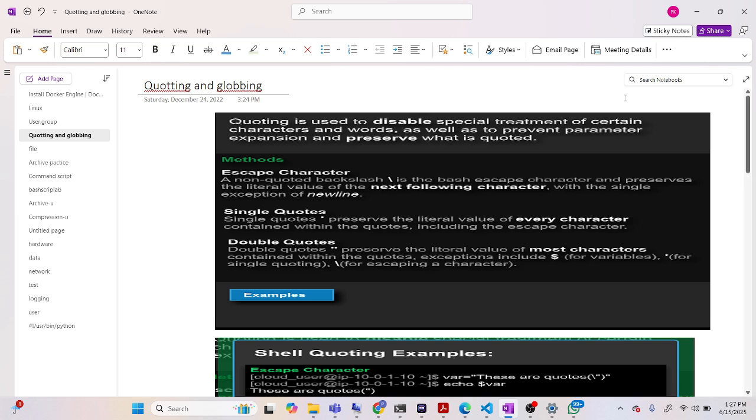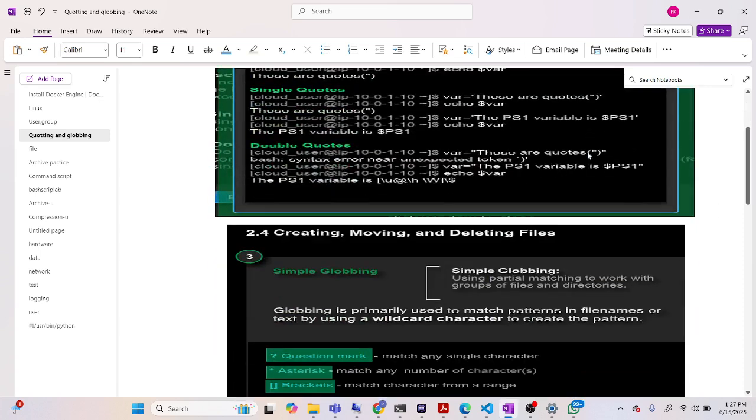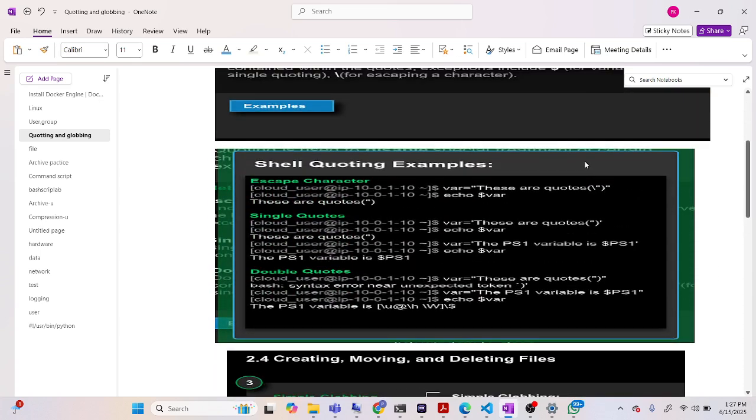When we use the backslash character, a non-quoted backslash is the escape character and preserves the literal value of the next character, with a single exception, newline. Single quotes preserve the literal value of every character. Double quotes preserve the literal value of most characters. We will see the examples. Let's just complete the theory part clearly.